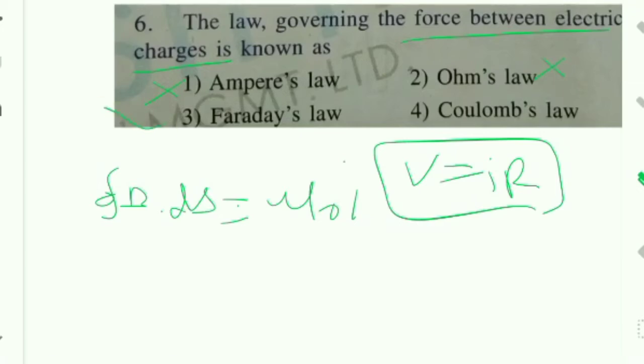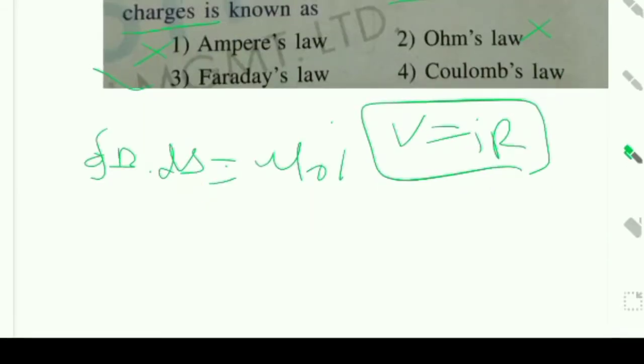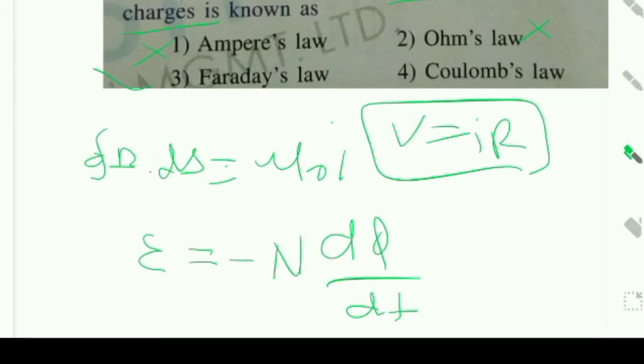Faraday's law: emf is equal to minus n d phi by dt. This is also not correct.